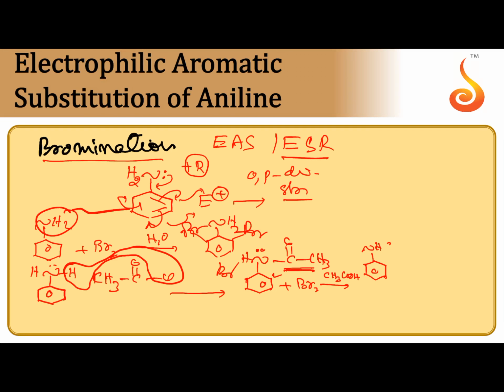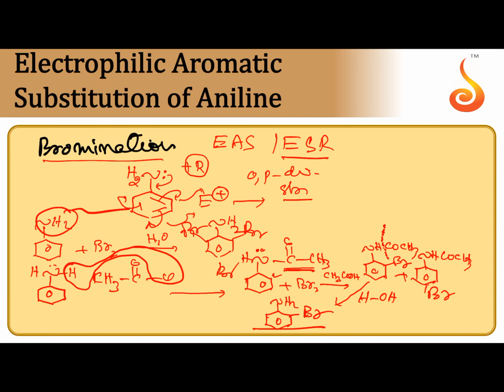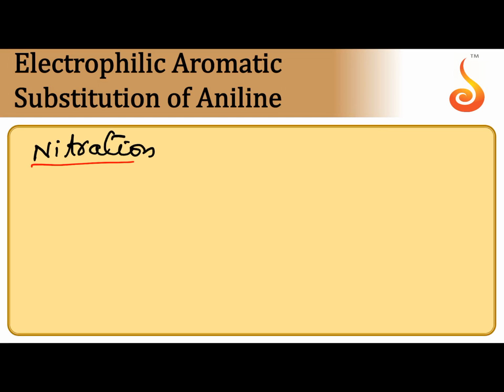Two types we can get: NHCOCH3 with bromine at ortho position, and NHCOCH3 with bromine at para position. So, from this how can we get back aniline? Simply by hydrolysis. We know an amide undergoes hydrolysis to give an amine. So, we can get back aniline, but with bromine at the para position. So, for monobromination, NH2 is subjected to acylation.